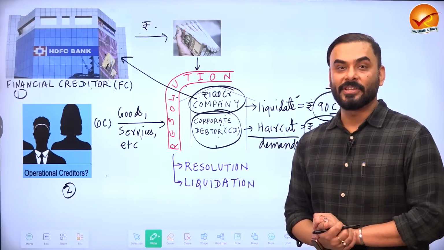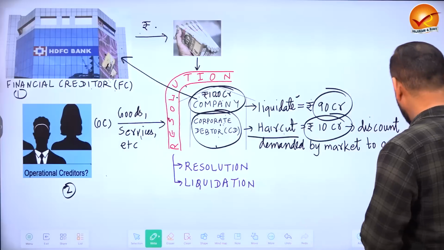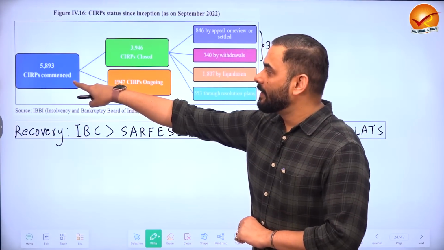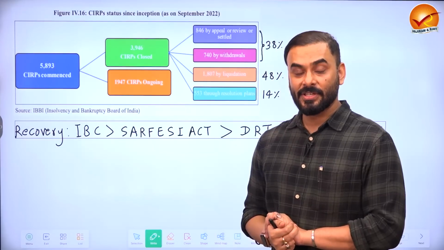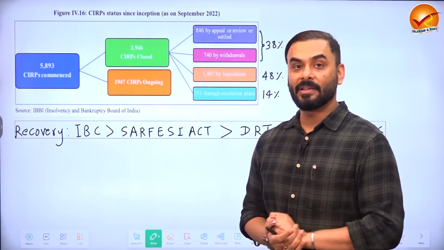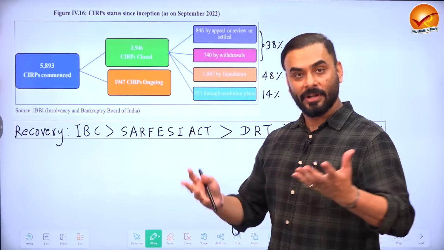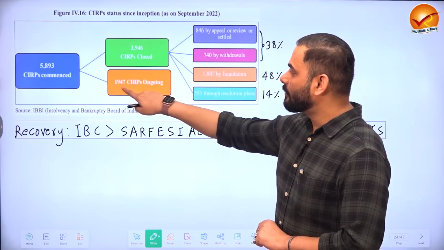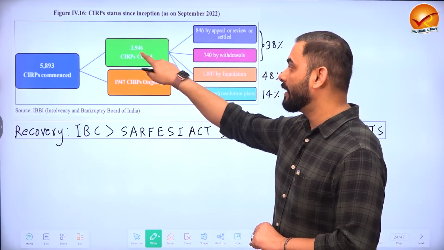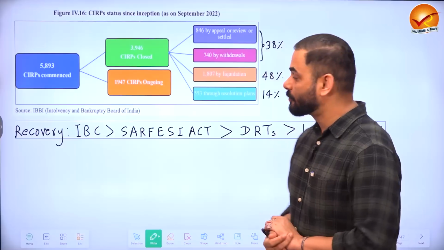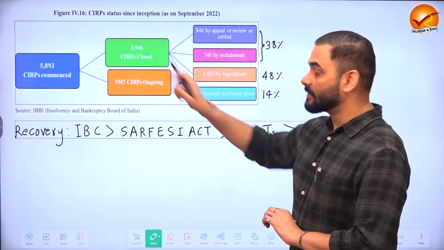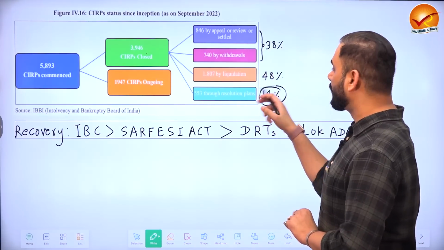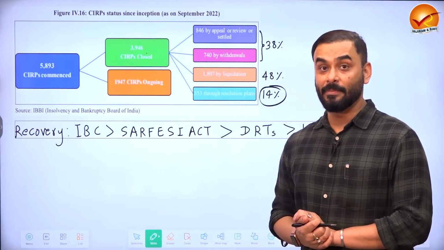So the Economic Survey says that in the year 2022, approximately 5,893 cases related to insolvency and bankruptcy were forwarded to the government. Out of that, 1,947 cases are ongoing and 3,946 cases have been closed. Out of these closed cases, roughly around 14% of the cases were resolved, which means the company was not sold.